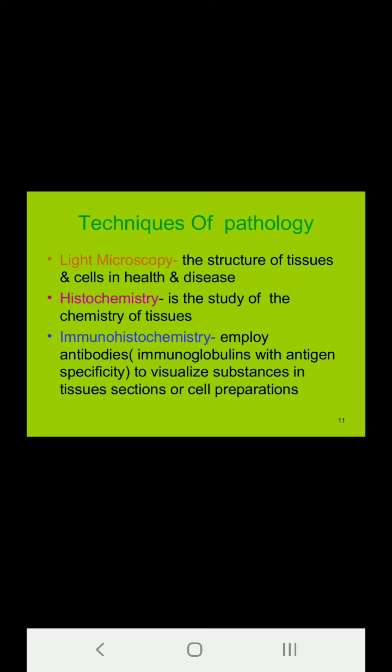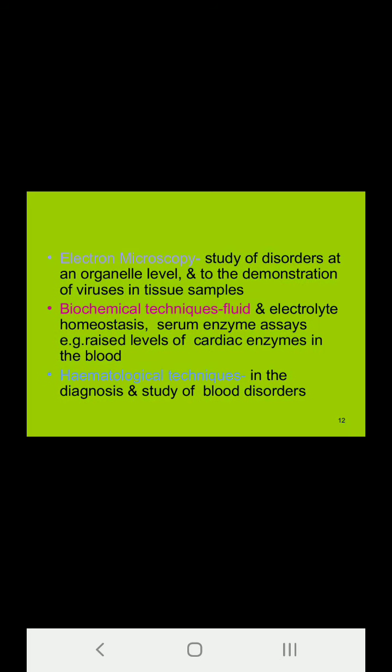Second is histochemistry, studying the chemistry of the tissues. Now the whole era of pathology and the diagnosis is now going on to immunohistochemistry. What is immunohistochemistry? Immuno means something dealing with the immunological markers, and histochemistry is the study of the tissues. So immunohistochemistry employs antibodies, that is immunoglobulins with antigen specificity, to visualize the different substances or the antigens in the tissues or cell preparations. Electron microscopy is the study of disorders at the organelle level. Electron microscopy helps you to see the individual organelle of the cell and for demonstration of various viruses.